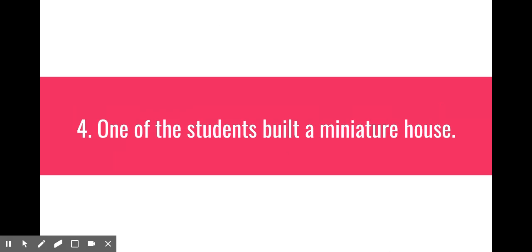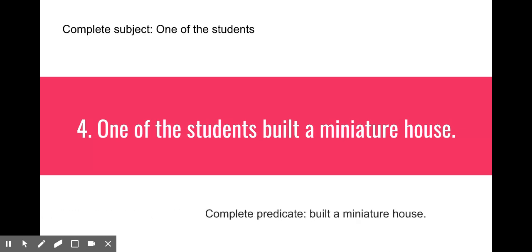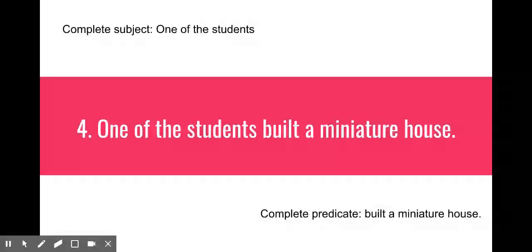Let's try a couple more. Number 4, one of the students built a miniature house. Go ahead and pause. Okay, the complete subject in that sentence is one of the students. What did that student do? Built a miniature house.